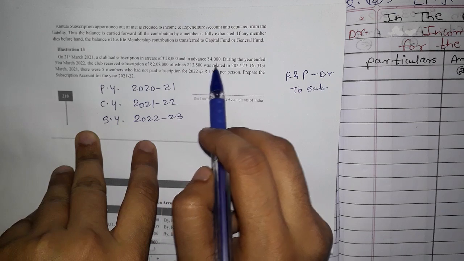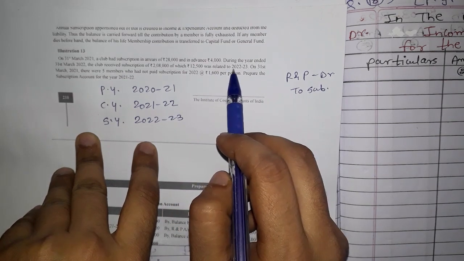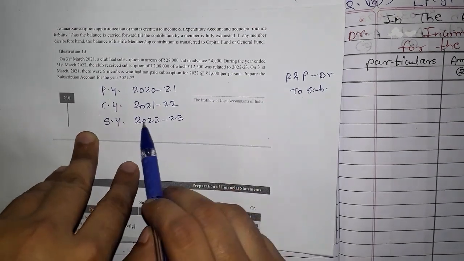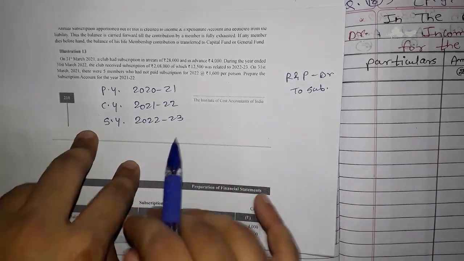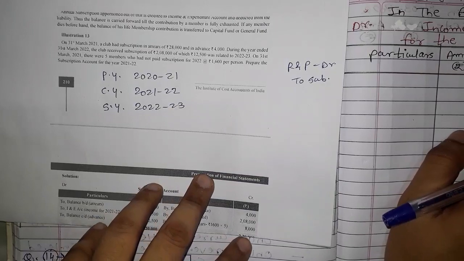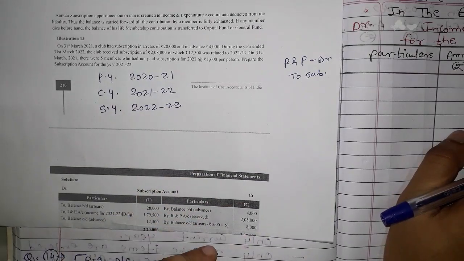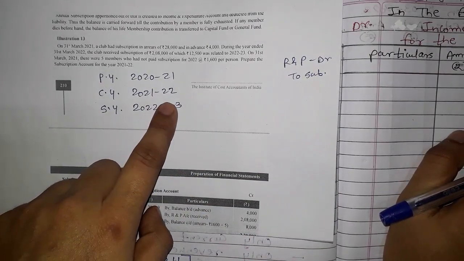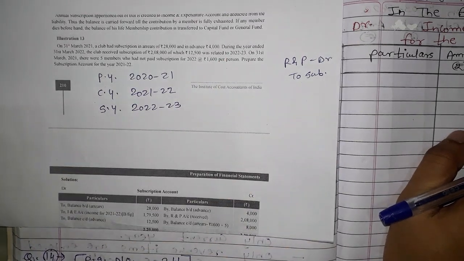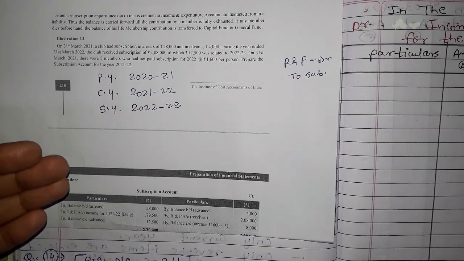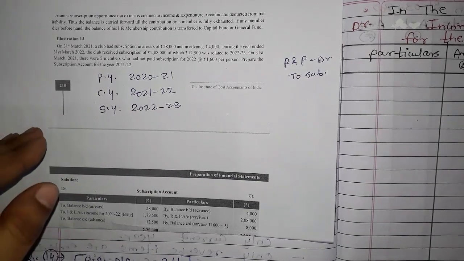Out of which 12,500 was related to 2022-23. 2022-23 means subsequent year, यानी कि next year, right? So next year related subscription we have received in advance in 2021 and 22. So that means that subsequent year's subscription is always advance. Next year का subscription अभी लेके बैठे हो तो वो advance में जाएगा, right?